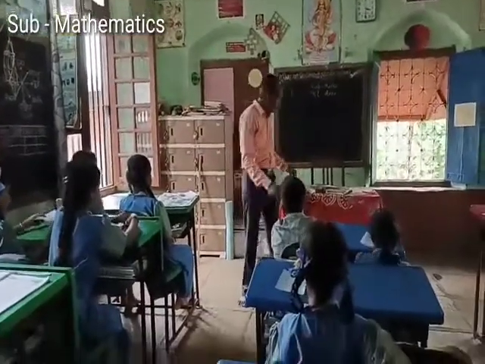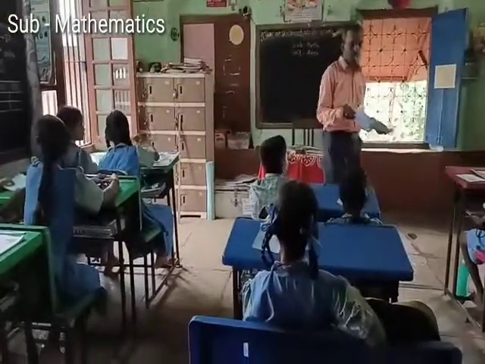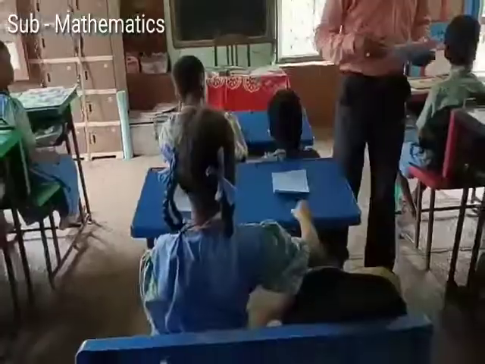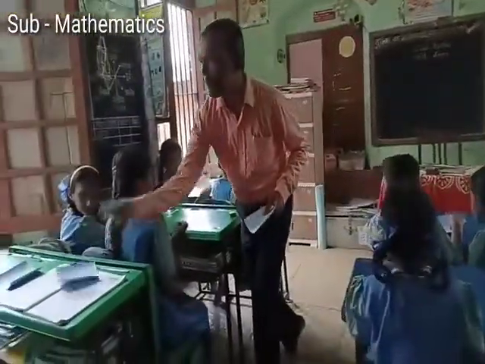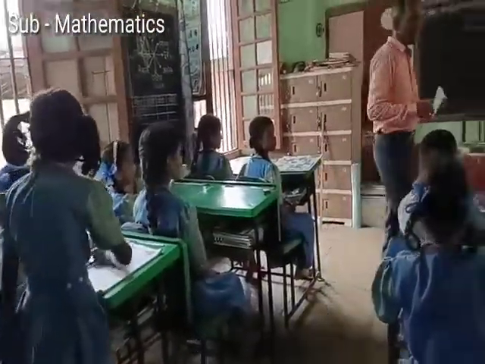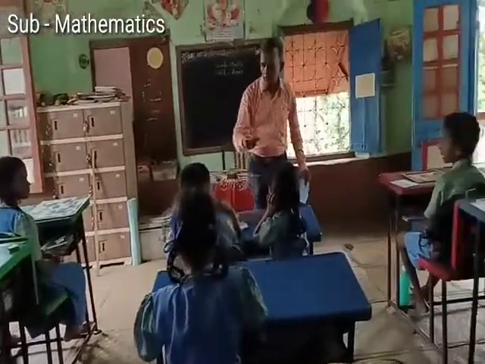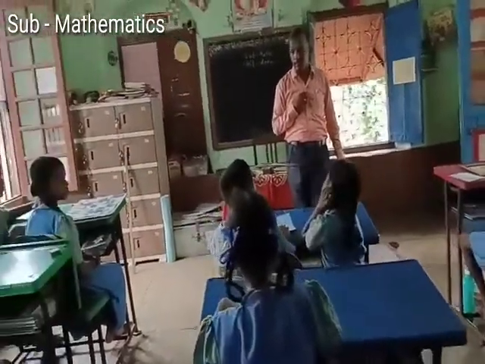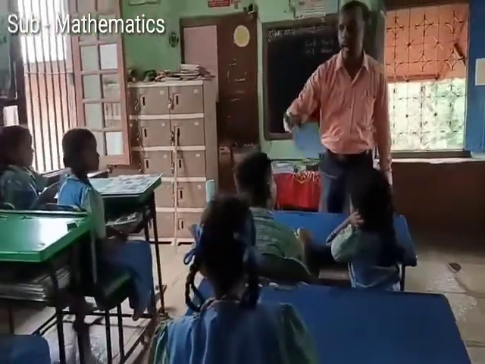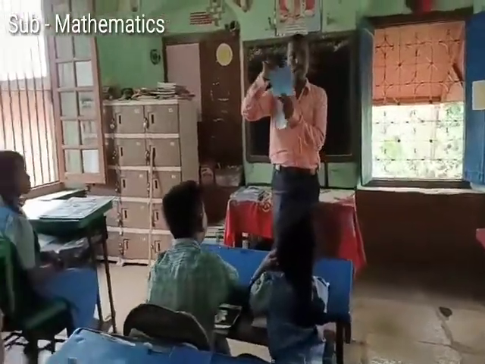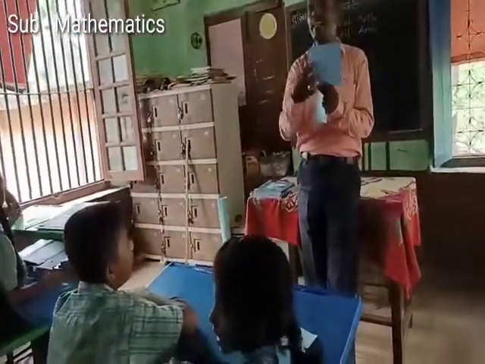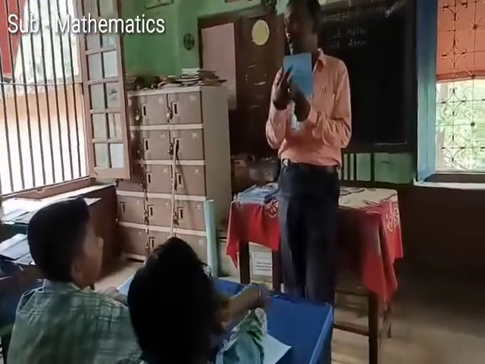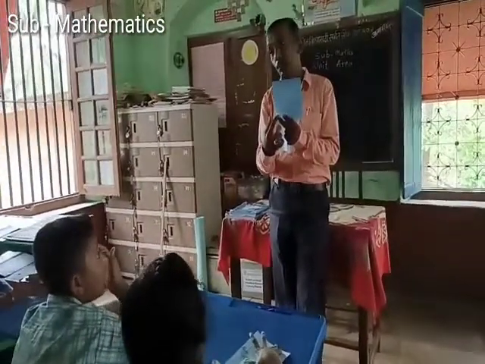Now I have some other figures. Can you count the squares, please? Can you count? How many squares are there? 15. So there are 15 squares. That means 5 squares and 3 lines. 5 into 3. It is 15.